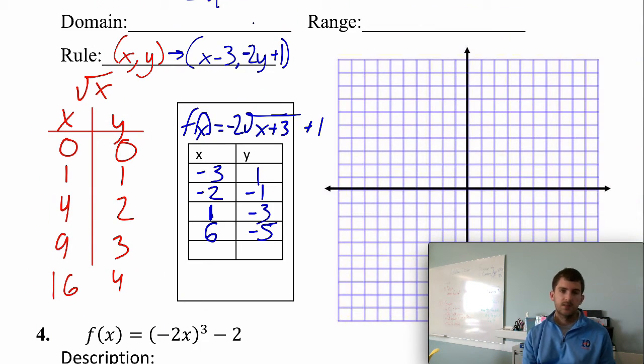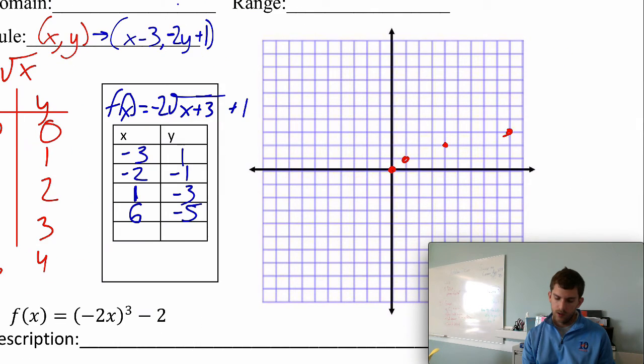But let's graph the square root graph initially. So 0, 0, 1, 1, 4, 2, and 9, 3. And that square root graph looks a little something like that. Now the transformed version, we're going to do negative 3, 1, so we'll do 3 to the left, up 1. Negative 2, negative 1, so that's down here. 1, negative 3, so that's down here. And 6, negative 5, so 1, 2, 3, 4, 5, 6. Negative 5 is down here. So this graph, it's been shifted, it's been stretched, it's been reflected, it's a whole lot going on there.